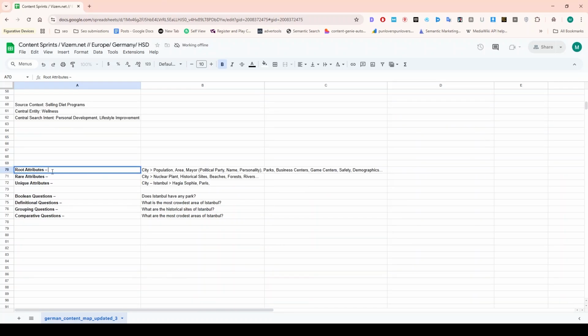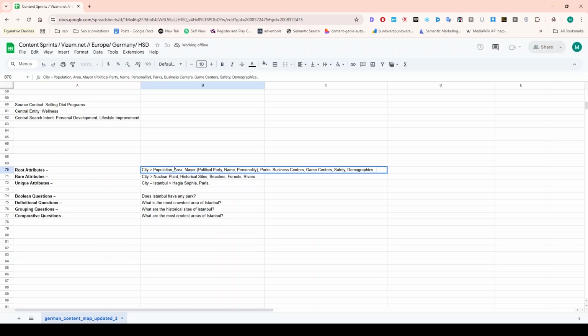So here, in the case of root attributes, you must see that some of the attributes are always seen with that specific entity. For example, here we have a city. A city always has a population, an area, a political party or politics, a name, a personality, parks, business centers, game centers, and safety demographics. The root attributes are basically the attributes which always appear.